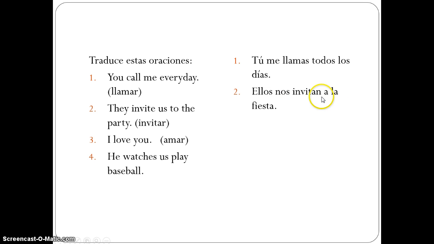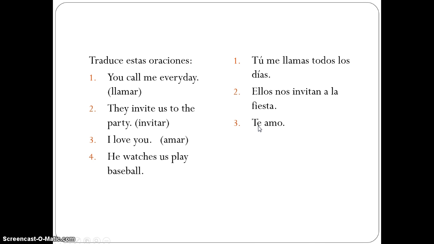Ellos nos invitan a la fiesta. Ellos and invitan match because the subject is what is doing the action. Who do they invite? They invite us. 3. Te amo. I love you. I am the one that loves, and who do I love? You. You are the direct object.